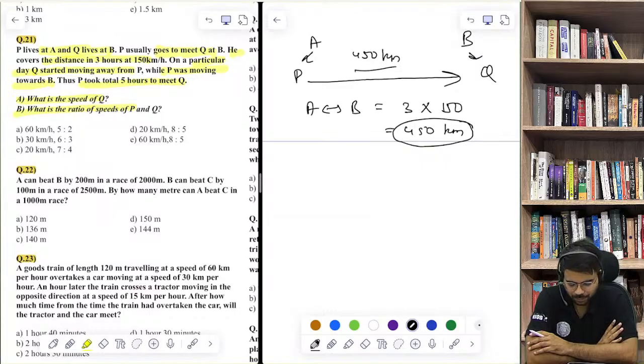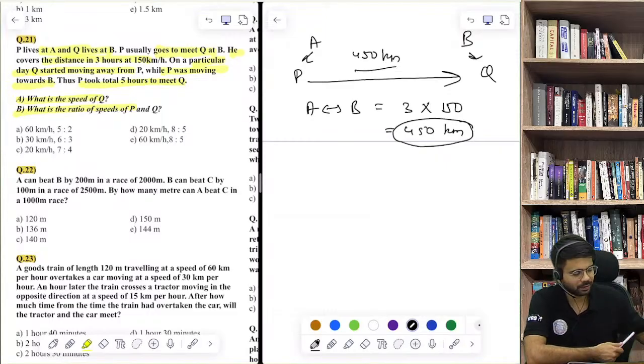Rohan says option number A. Okay. Yes, everyone, try this out.